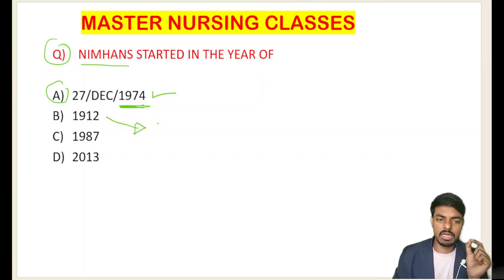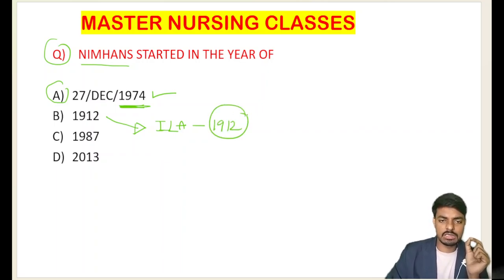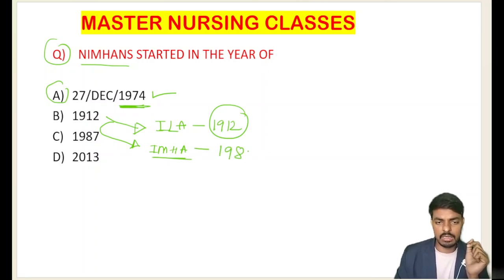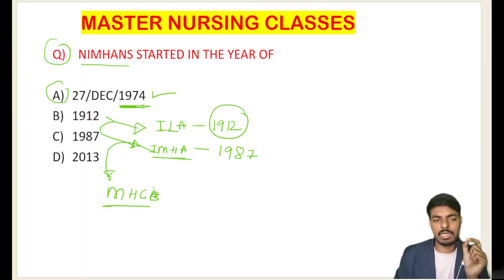Option B, students, is 1912. In the year 1912, the Indian Lunatic Act started. This was modified as the Indian Mental Health Act. The Mental Health Act started, very importantly, in 1987, and now this is updated as, very importantly, the Mental Health Care Bill. Okay, Mental Health Care Bill, MHCB.